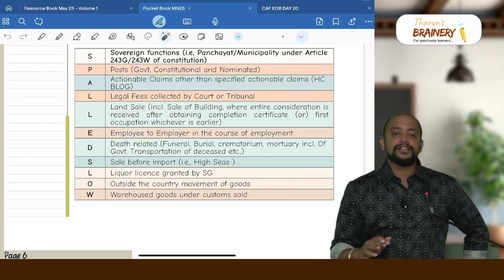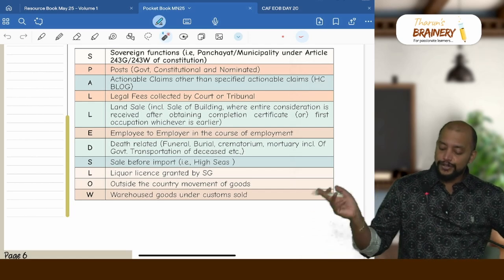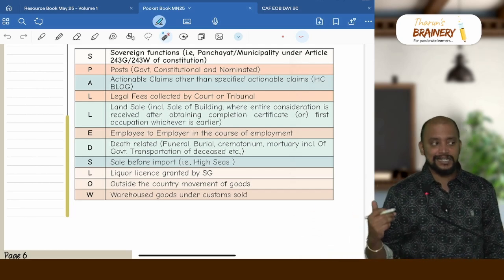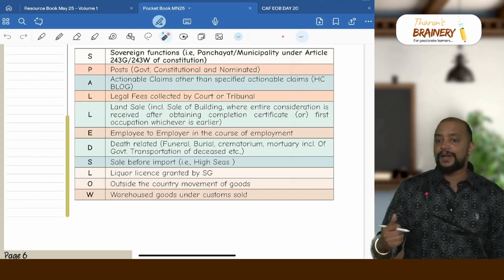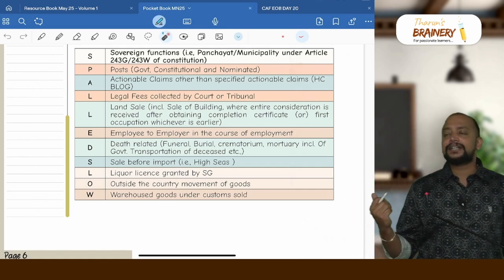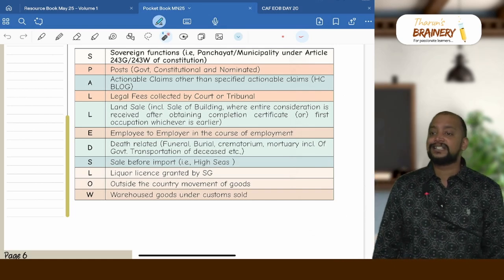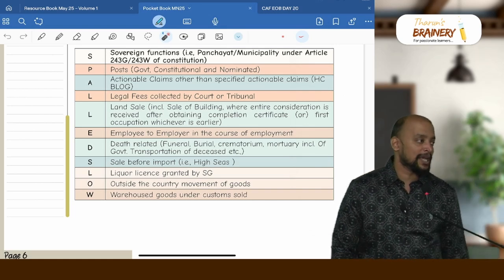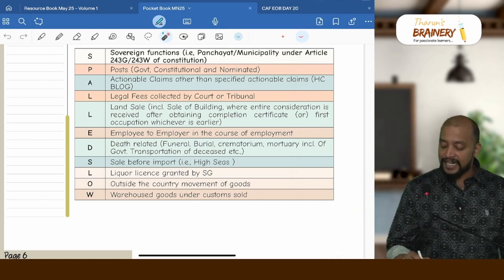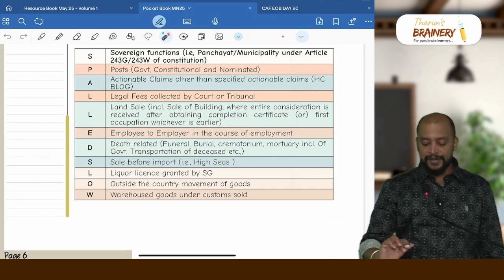Sale of land always excluded from supply, whatever the case may be, whereas sale of building is also excluded from supply, where entire consideration is received after obtaining completion certificate or first occupation, whichever is earlier. If part consideration received before and part consideration received after, then also entire consideration is covered under supply, it is not excluded from supply. When is it excluded from supply? Only when entire consideration is received after obtaining completion certificate or first occupation, whichever is earlier.